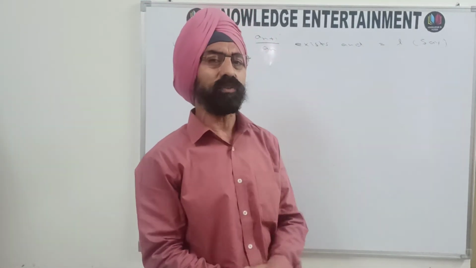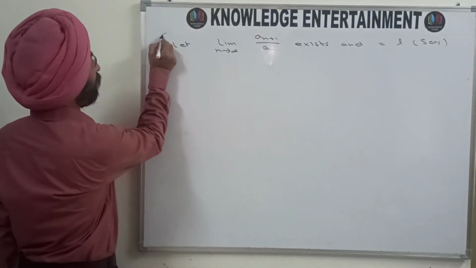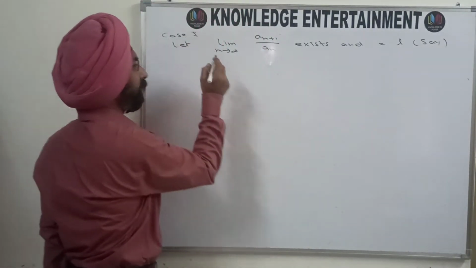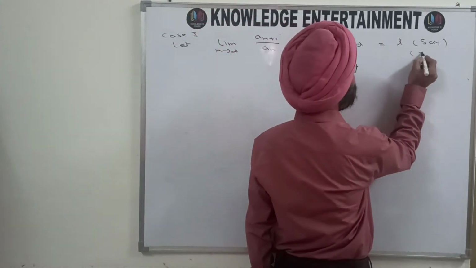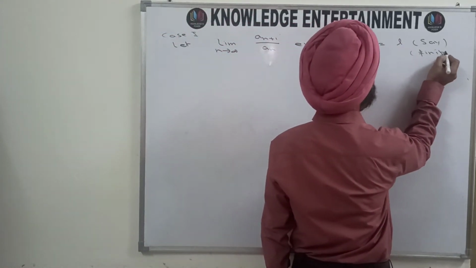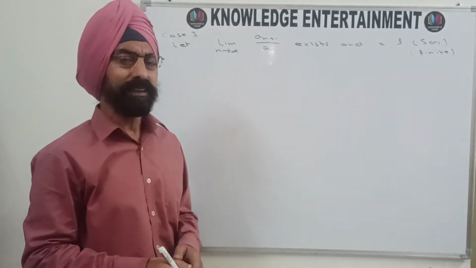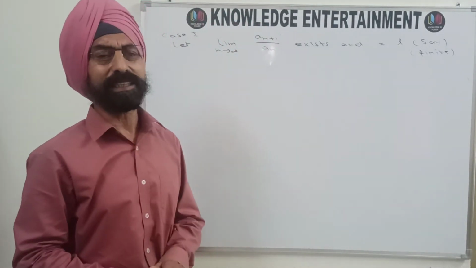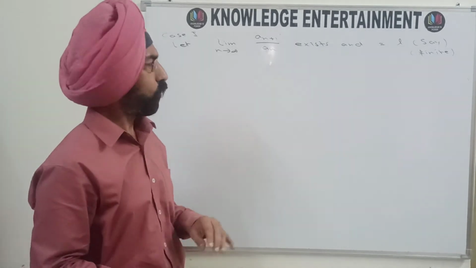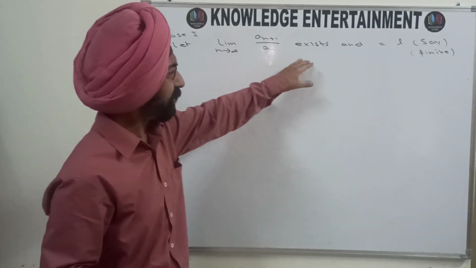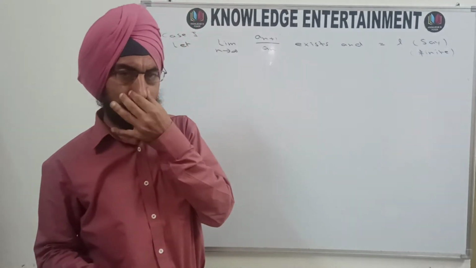I am not taking the case of infinite, that I will cover in the second part. So let it be case 1 where L is finite. If L is infinite, then we will handle it in case 2.